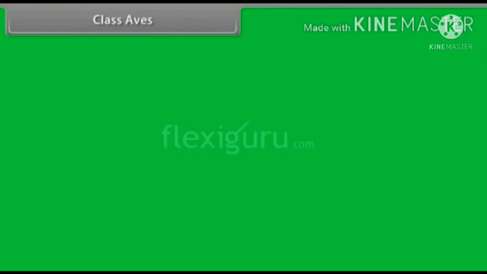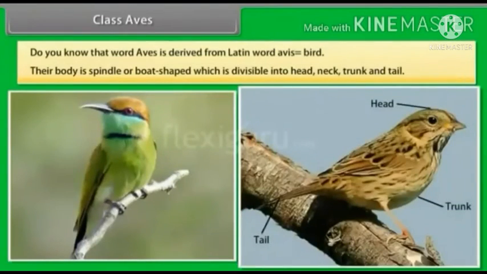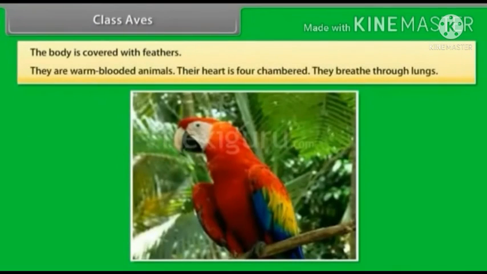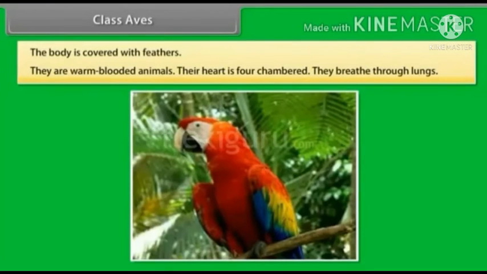Class Aves. Do you know that the word Aves is derived from the Latin word avis, which means bird. Their body is spindle or boat shaped, which is divisible into head, neck, trunk, and tail. The body is covered with feathers. They are warm-blooded animals. Warm-blooded means they do not change their body temperature according to the surrounding environment. Their heart is four-chambered. They breathe through lungs.